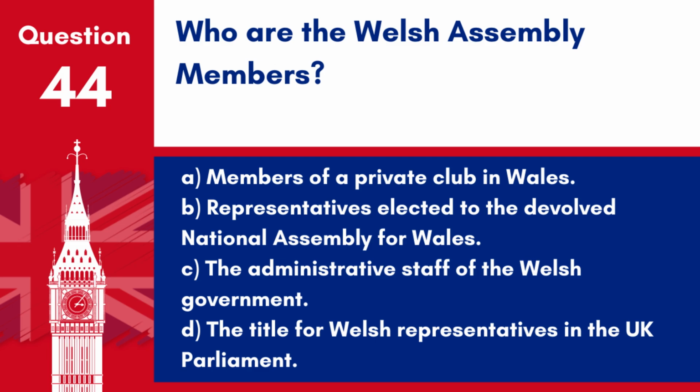Question 44. Who are the Welsh Assembly members? A. Members of a private club in Wales. B. Representatives elected to the Devolved National Assembly for Wales. C. The administrative staff of the Welsh Government. D. The title for Welsh representatives in the UK Parliament. Answer. B. Representatives elected to the Devolved National Assembly for Wales. These members are responsible for making decisions on matters that are devolved to Wales, such as health and education.